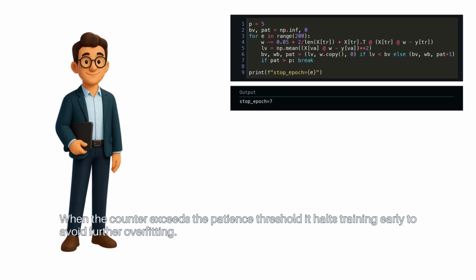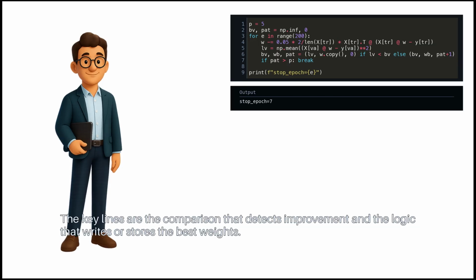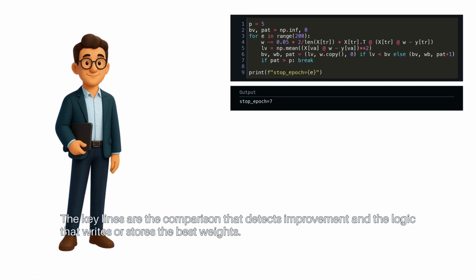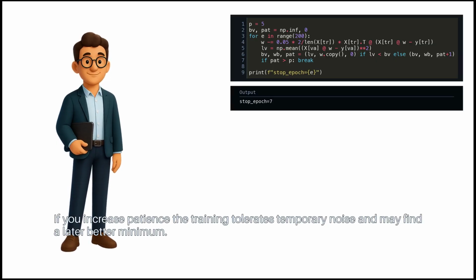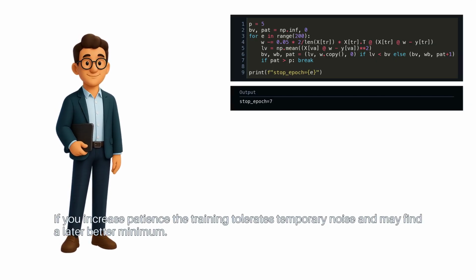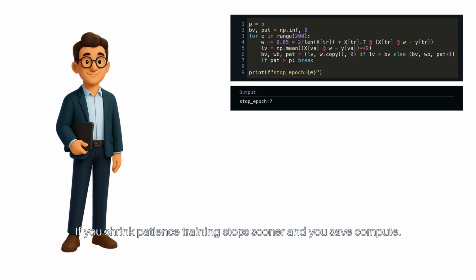When the counter exceeds the patience threshold, it halts training early to avoid further overfitting. The key lines are the comparison that detects improvement and the logic that stores the best weights. If you increase patience, the training tolerates temporary noise and may find a later, better minimum. If you shrink patience, training stops sooner and you save compute.